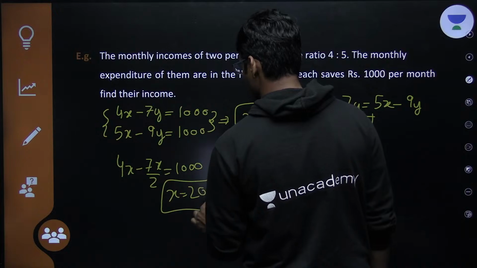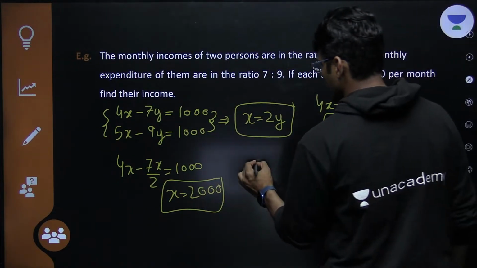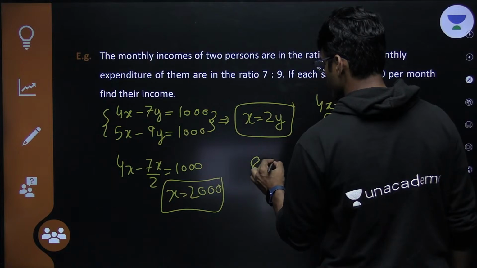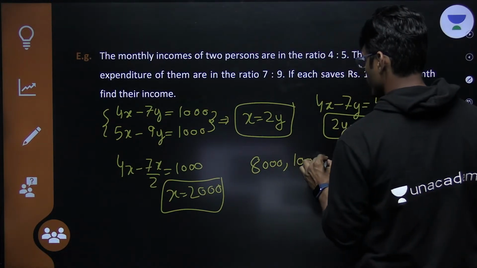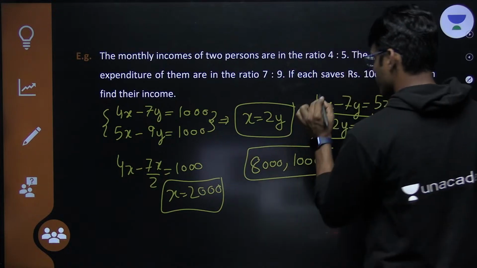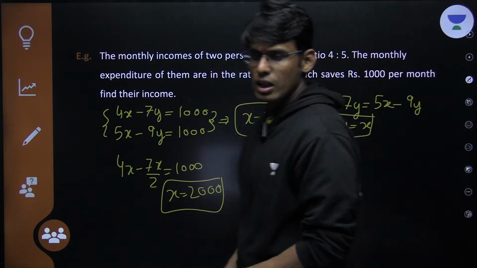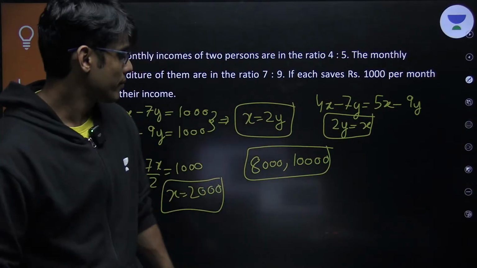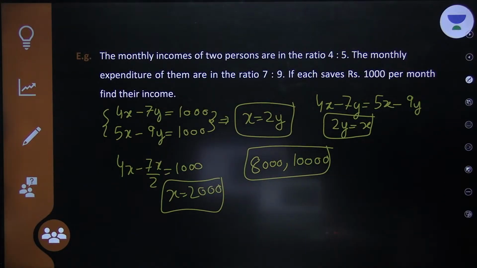Now their incomes were in ratio 4:5, so 4x and 5x were their incomes. So 8000 and 10,000. Getting my point? This is how it is done. This was very simple. I think we can move forward.